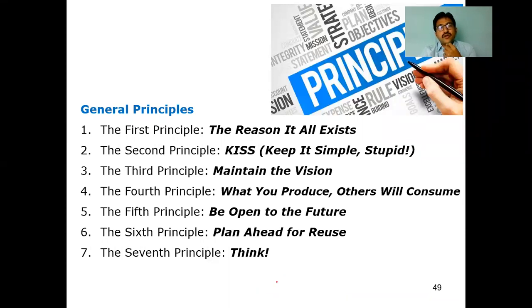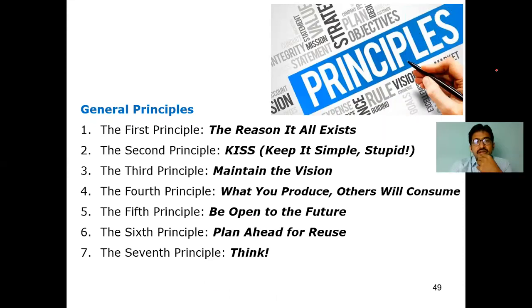Once you are ready with the practice, let me decide what principles are required, the minimum principles required for making of this software engineering practice. General principles, totally 7 principles are available. Make a note of this.